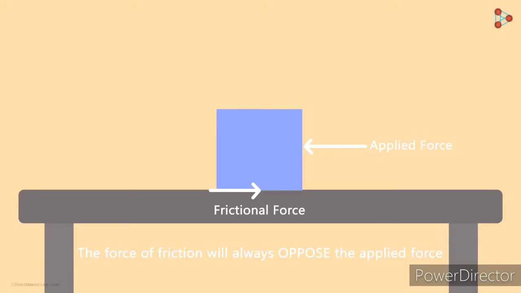Here's a cube placed on the table. We know that if we push the cube in this direction, then the force of friction will act in the opposite direction. If we apply a force towards the left, then the force of friction will act towards the right, and vice versa. The force of friction will always oppose the applied force.